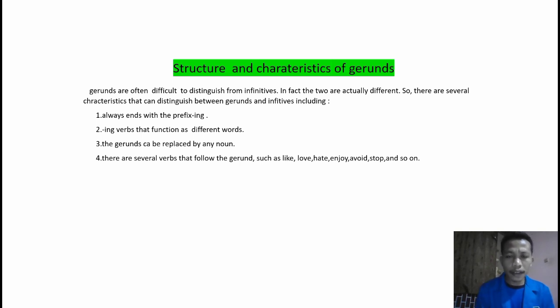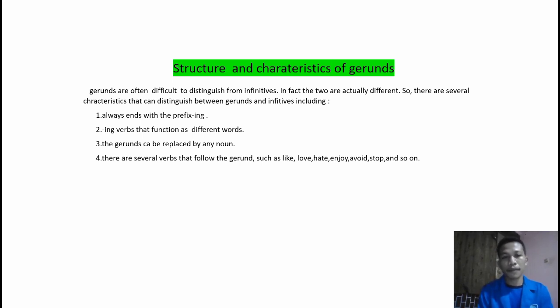In fact, the two are actually different, so there are several characteristics that can distinguish between gerund and infinitives, including these. One, it always ends with the suffix -ing. Two, it is a verb that functions as a different word. Three, gerunds can be replaced by any noun.